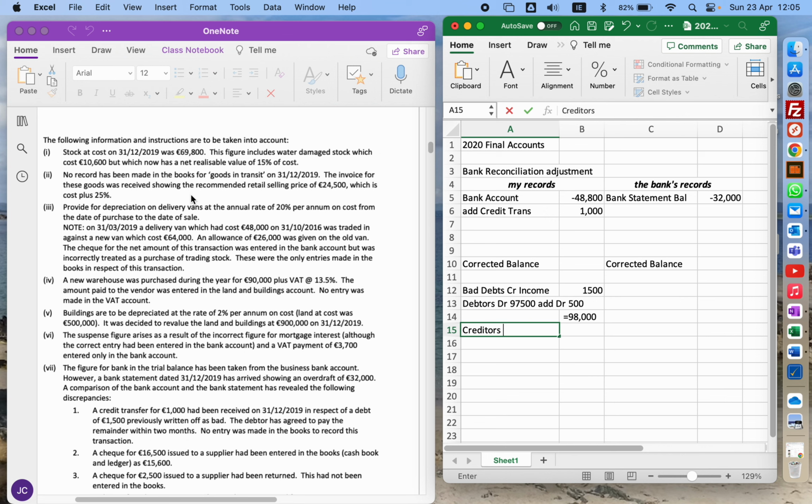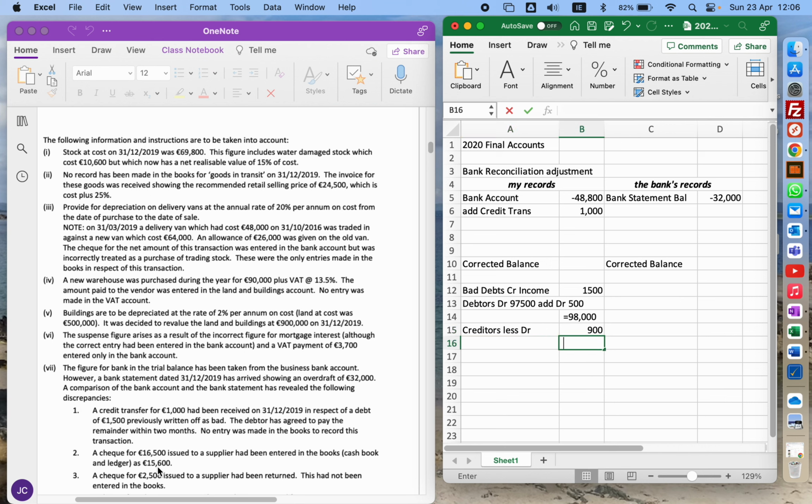Now, creditors would have been up here. I would have changed creditors already. So we'll have a new creditors figure from note number 2. So you go back up and have a look at it. So I'm not going to do the calculation for that. I'm just going to say, well, what should have happened to creditors? So when I wrote a check, that means I owe the creditor less, but I didn't put enough less in, so I need to have another 900 that I'll take away from creditors. So less or DR of 900.